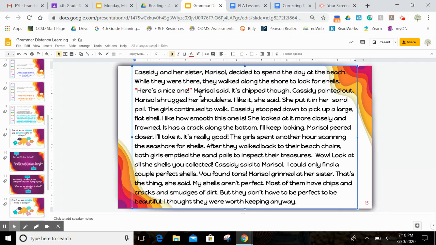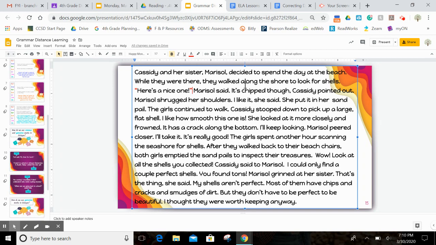Here's a nice one, Marcel said. Remember last week when I told you that the comma needs to separate out the dialogue and the dialogue tag? Well, because there's an exclamation mark here, that is serving the purpose of the punctuation mark. So you don't need to add a comma when there's a question mark or an exclamation mark like that.